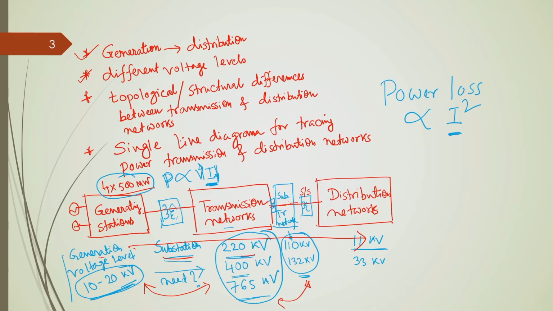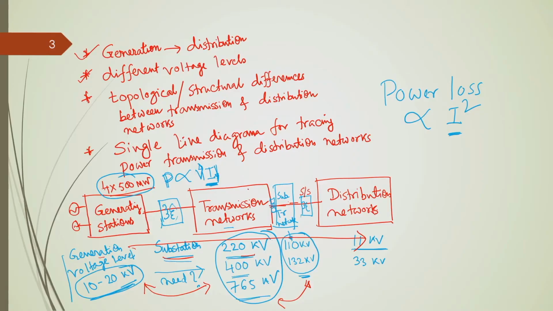Okay. Now, the next two things that I should discuss before I show my slides to you. One is the topological or structural difference between the transmission and distribution networks. Another is the single line diagram. Okay. That means, basically, there exist some differences between the transmission network structure and distribution network structure. That is the thing that one should understand.